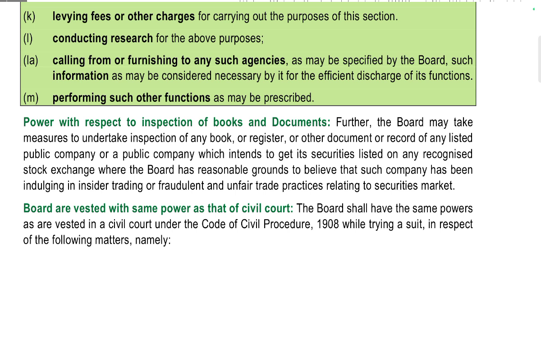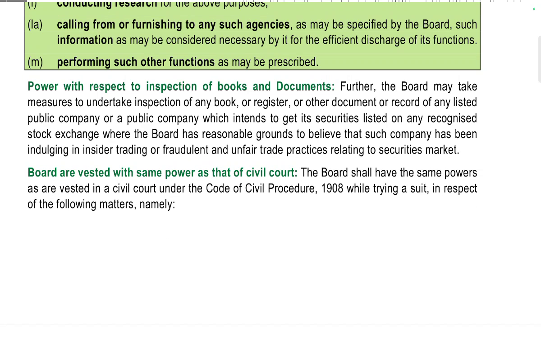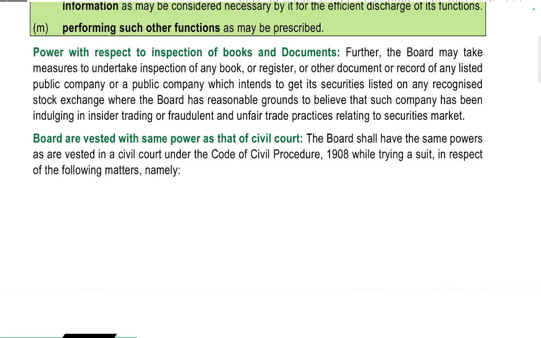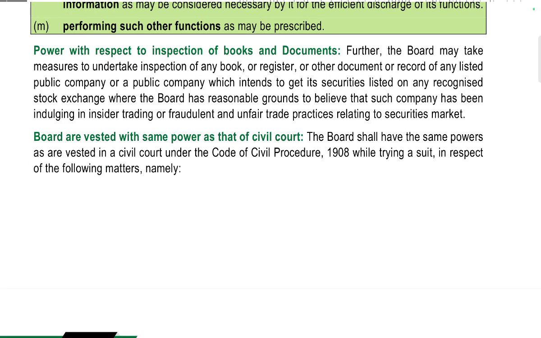Powers in respect of inspection of books and documents. Further, the board may take measures to undertake inspection of books, registers, and other documents and records of any listed public company or public company which intends to get its securities listed on a recognized stock exchange, where the board has reasonable grounds to believe that such a company has been indulging in insider trading and fraudulent and unfair practices relating to the securities market. The board is vested with the same powers as a civil court.